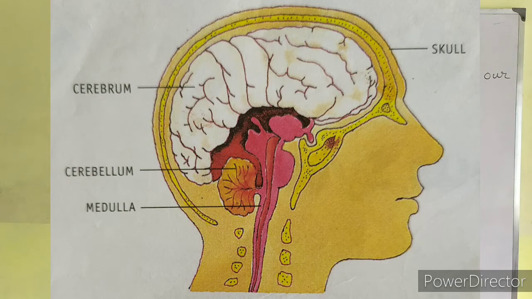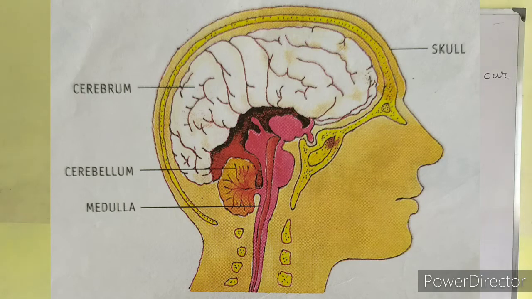The human brain is protected by a hard bony skull. You can see the labeling students. Skull. So the human brain is protected by a hard bony skull.